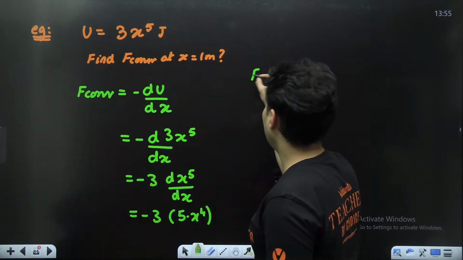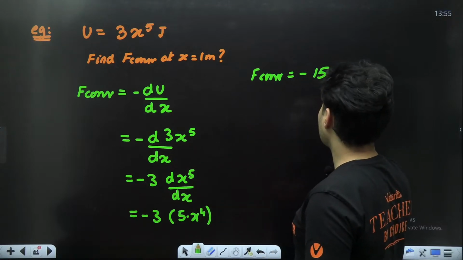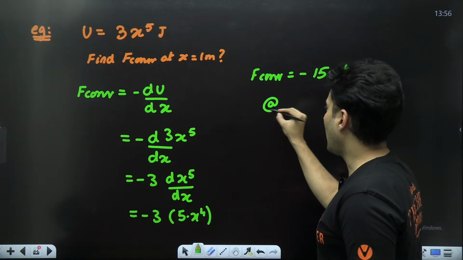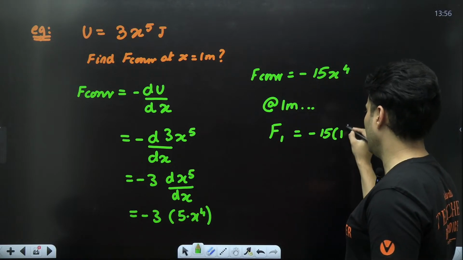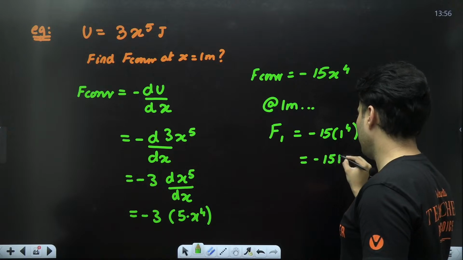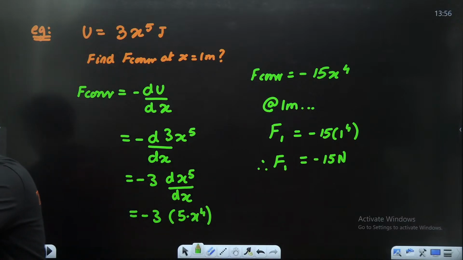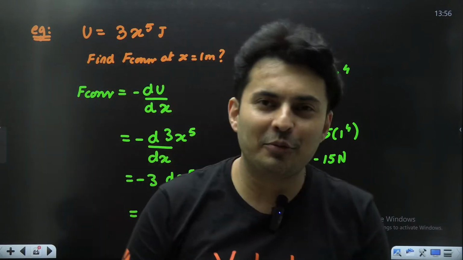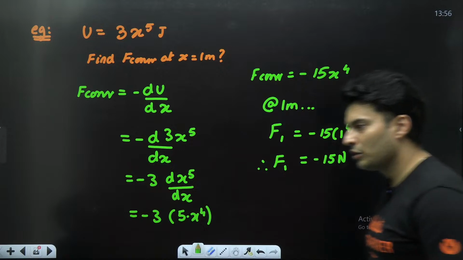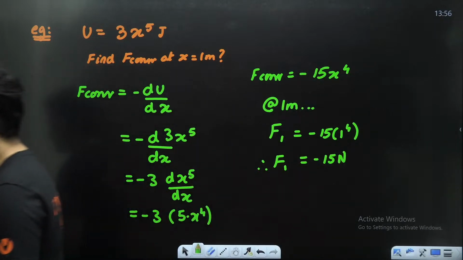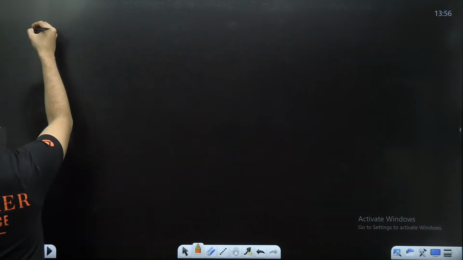So what will that conservative force be? Minus sign, 3 5s are 15, x raised to 4. But at 1 meter, what will happen? The force at 1 meter will be minus 15 into 1 raised to 4. So it will be minus 15 Newton. That is the value of the force. That's it. It's so simple. If you are given energy, you can find the force by just differentiating it. Got it? Not 60, guys. 1 raised to 4 is 1 only. Be careful. Let's do one more question so that you have a hang of it.